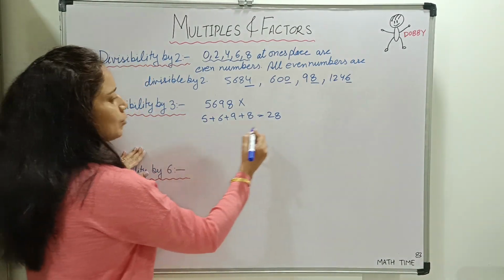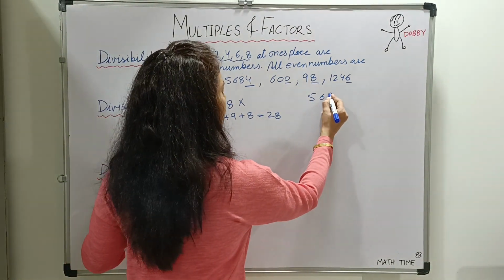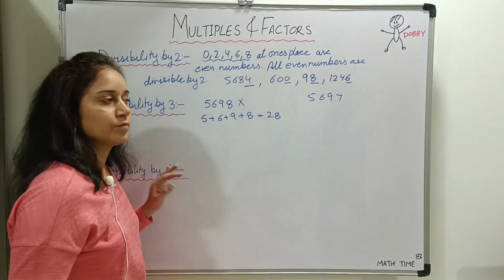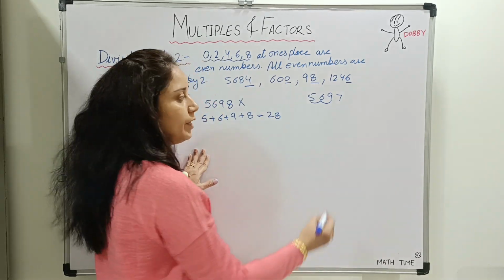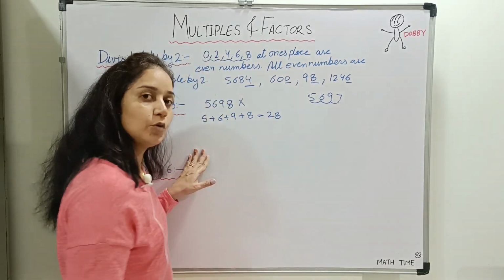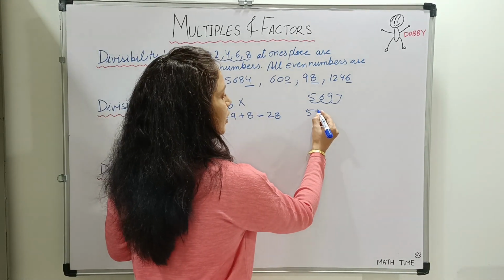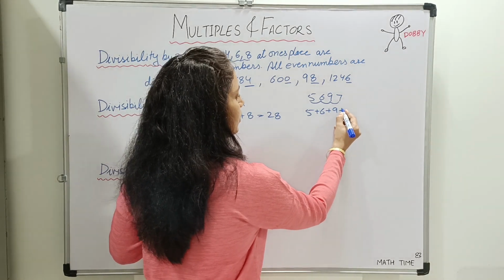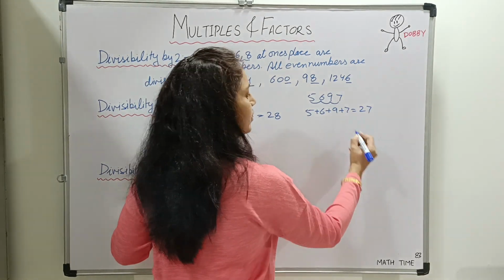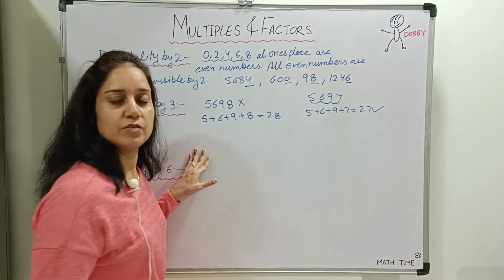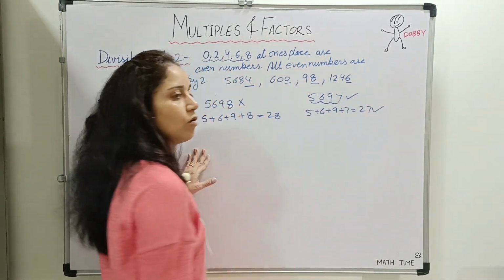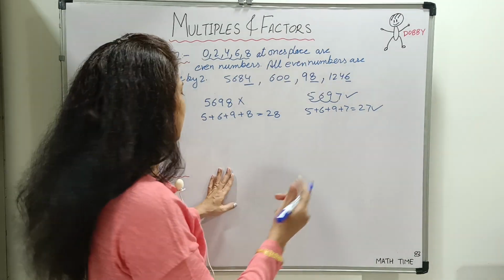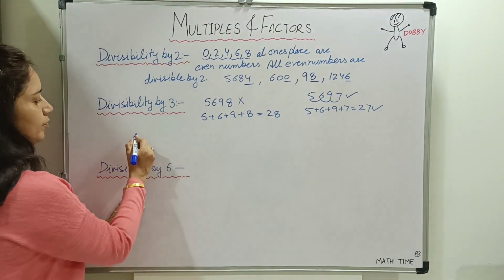Coming to the next example, 5697. 5 plus 6, 11. 11 plus 9, 20. 20 plus 7, 27. So 5 plus 6 plus 9 plus 7 equals 27. Yes, 27 is divisible by 3. So 5697 is also divisible by 3. Let us take one more example.